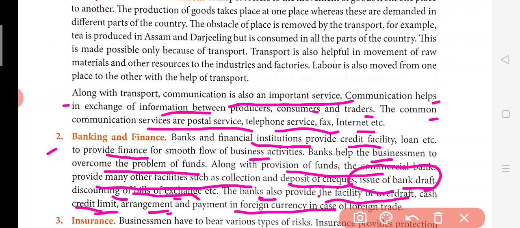Now, arrangement and payment in foreign currency. The last point is about foreign currency. Suppose you are an importer of some goods and you are importing goods from the USA, for example iPhones. So what will happen in this case? You will have to make the payment in dollars to the people in the USA. This is the job which will be done by the bank. So they also help in payments to other countries in their currency, for example dollars. So they help in foreign trade also. Just like that, exports are also done, and for exports also the same process is followed. This is how banks are very important to us.